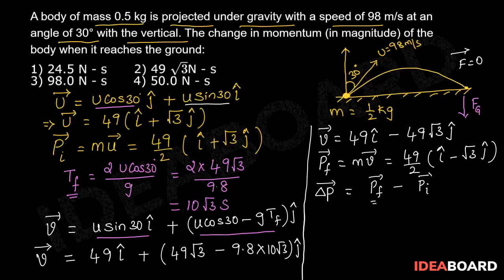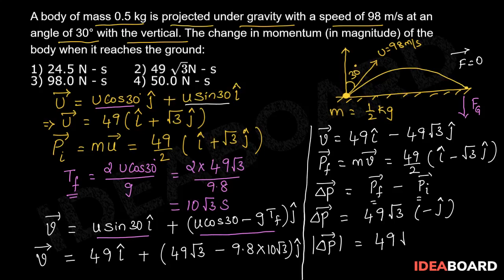Substituting the values in this equation, we get change in momentum equal to 49 times of root 3 minus j cap. But in the problem, he is asking the magnitude of change in momentum. So magnitude of change in momentum is equal to 49 root 3 kg meter per second.